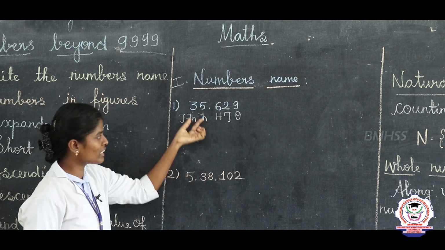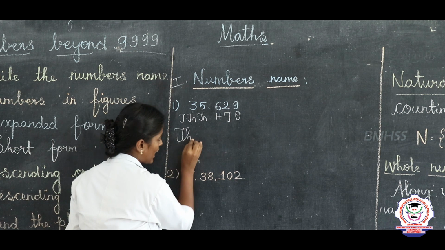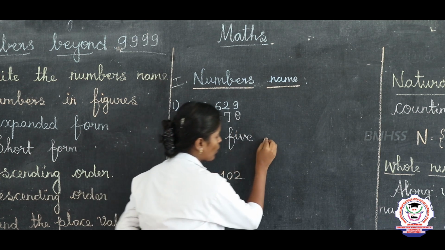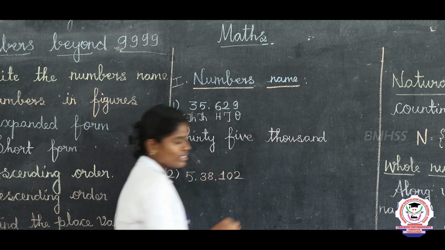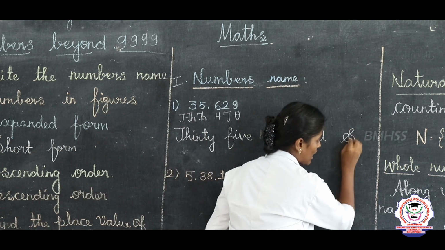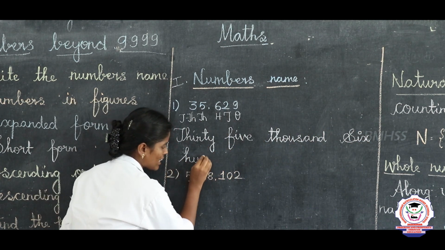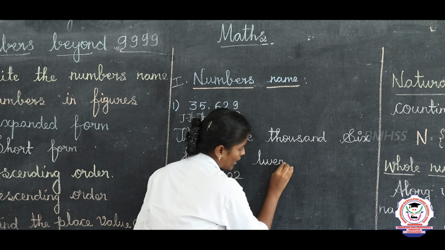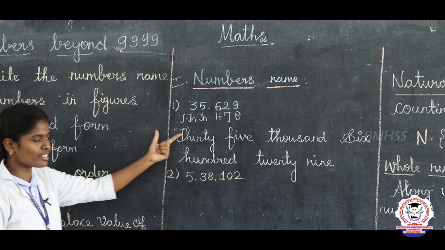Listen children, keep the number and place values, then you should write the numbers name. Listen, 35,629. 35,000: thirty-five thousand. So the first part is 35,000. Then take 6, six hundred, and the next one 29: twenty-nine. Six hundred twenty-nine. So is everyone clear on this first example?